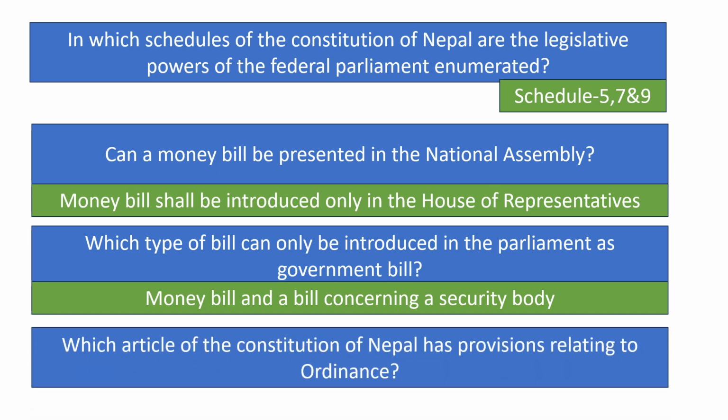Which article of the Constitution of Nepal has provisions relating to ordinance? Article 114. Ordinance is a legal document that serves similar to an act. An ordinance is issued by the President of Nepal on the recommendation of the Government of Nepal in absence of the Federal Parliament.